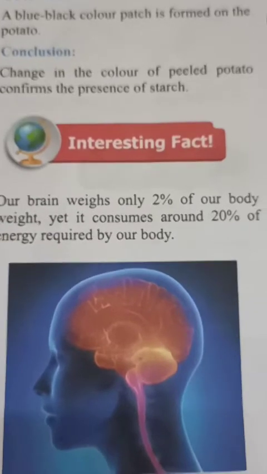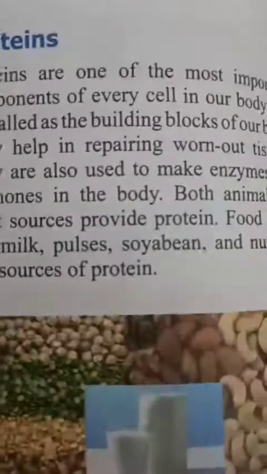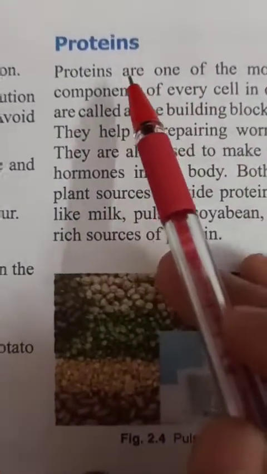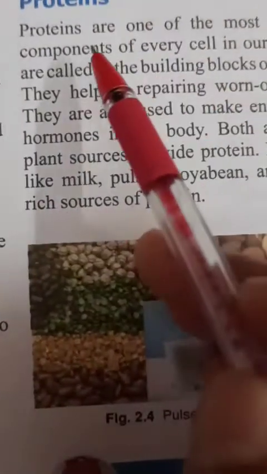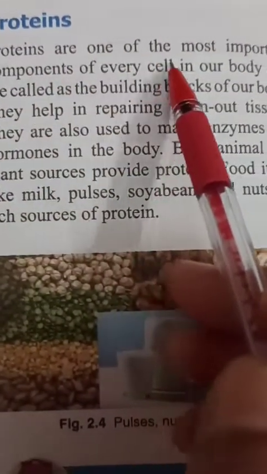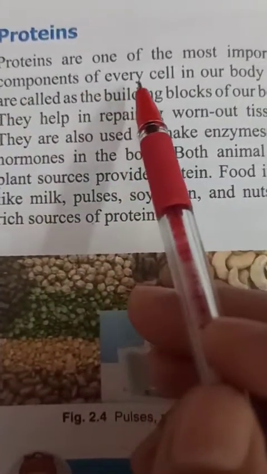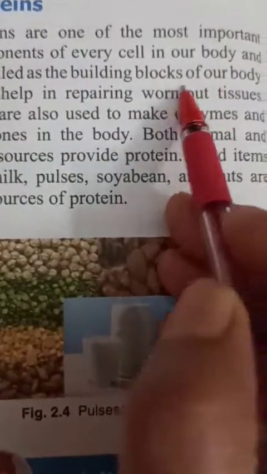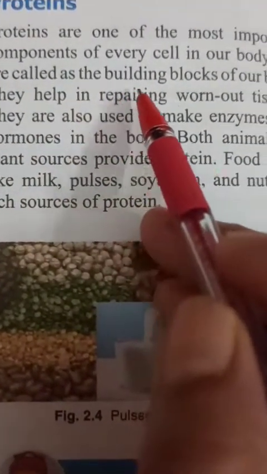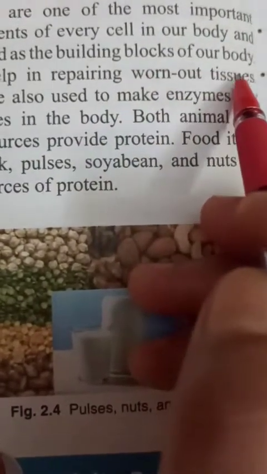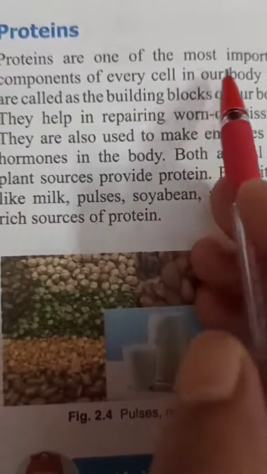So this is also one of the important or interesting facts. So let's next see about the proteins. So what are the proteins? Proteins are one of the most important components of every cell in our body and are called the building blocks of our body. So children, what are the proteins?